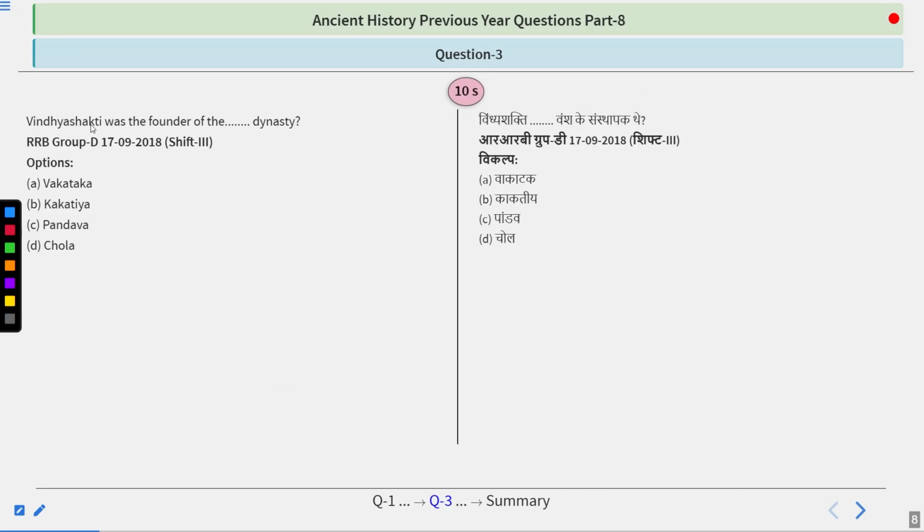Another question. Vindhya Shakti was the founder of the which dynasty? Options are Vakataka, Kakatiya, Pandava or Chola. So try to answer this one. Take your time.